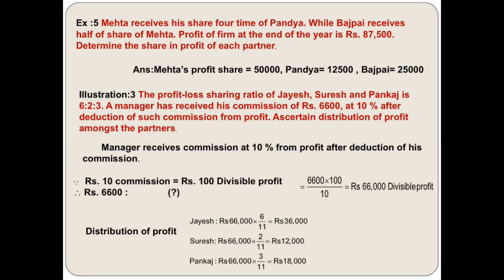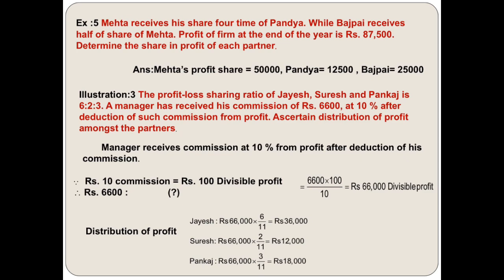And Bajpai received half the share of Mehta. Mehta's share is 4, so half of 4 is equal to 2 for Bajpai. So now our profit and loss ratio of Mehta, Pandya and Bajpai is equal to what? 4:1:2. And now distribute the profit of 87,500 in that proportion, 4:1:2. So you will get Mehta's share 50,000, Pandya's share 12,500 and Bajpai's share 25,000. So do it on your own.